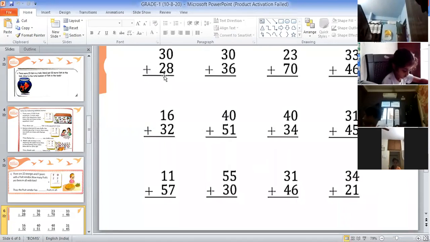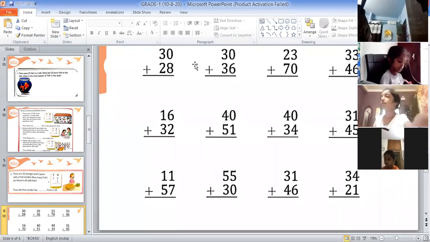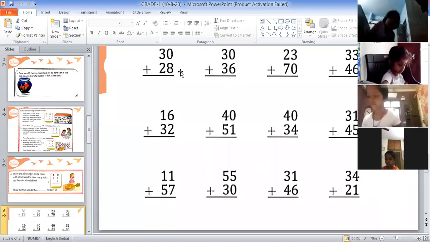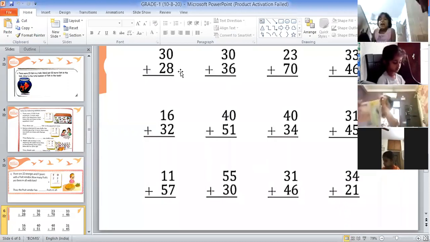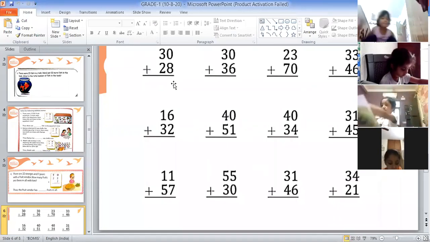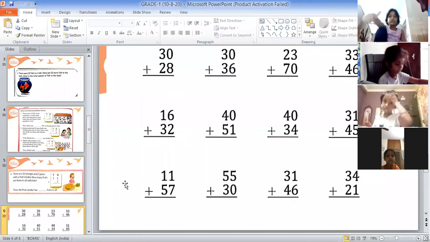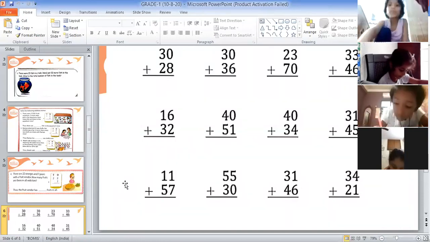This one, 32 plus 28. The next one is 30 plus 36. And children, remember that in one box you will write only one number. And leave some boxes between every 2 questions. Veda, start writing. And again I'm repeating, children, you just have to note down only first 8 questions.